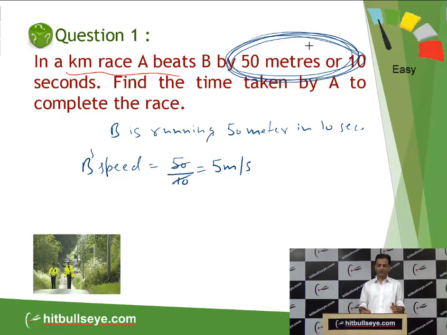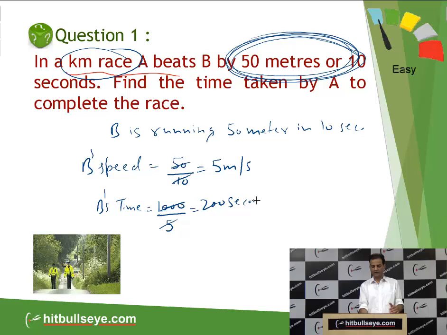So what is the time taken by B, students? Because the race is of a kilometer, in 1 kilometer it will be 1000 meter. So B's time is equal to the basic same funda: distance by speed is time. Distance is 1000. What is the speed of B? 5 meter per second. So 200 seconds is the time taken by B to cover the race.